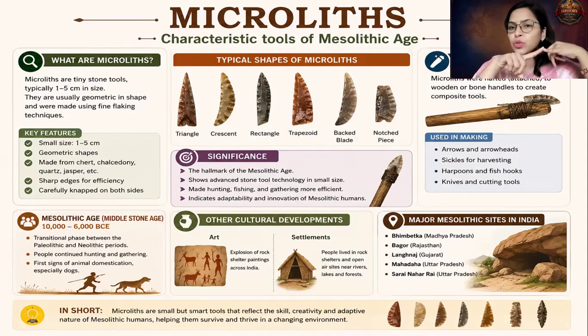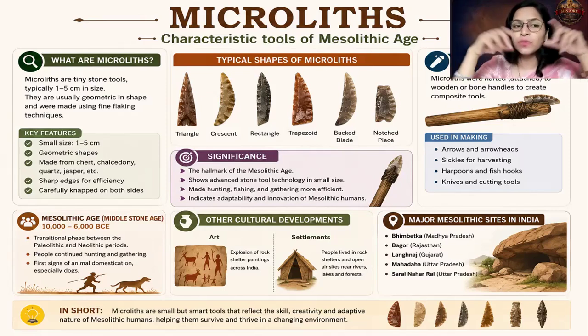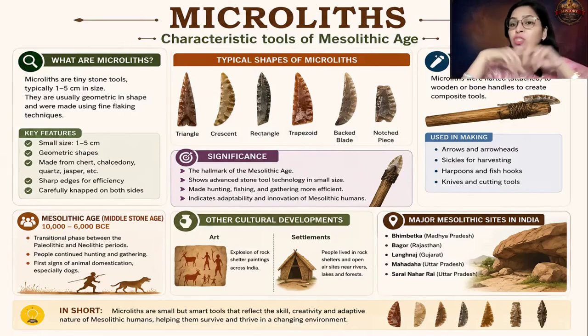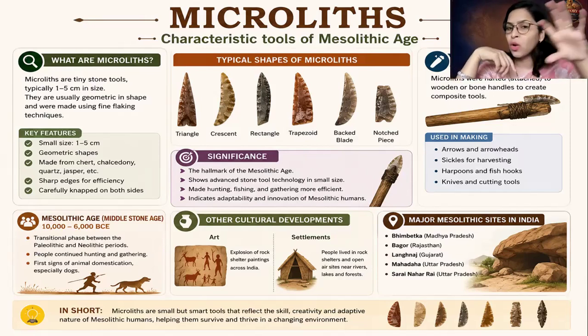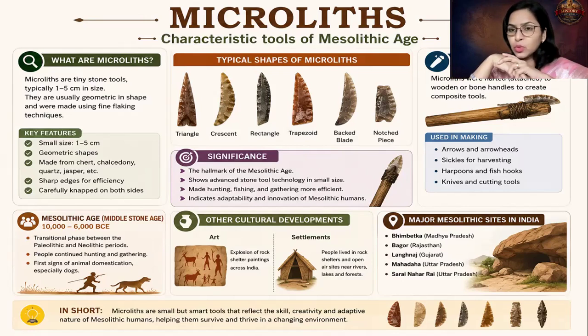First of all, you are supposed to write that they are tiny stone tools, typically in the range of 1 centimeter to 5 centimeters. What all shapes do you find? You find shapes which are geometric, triangular, crescent, rectangular, trapezoid. All those shapes you are supposed to mention.